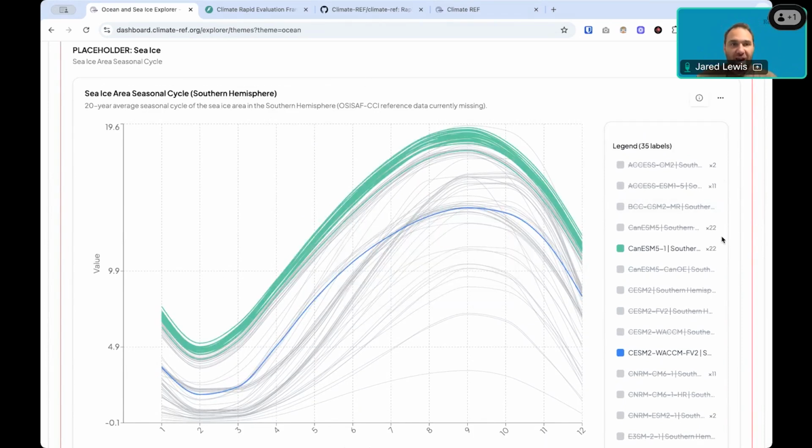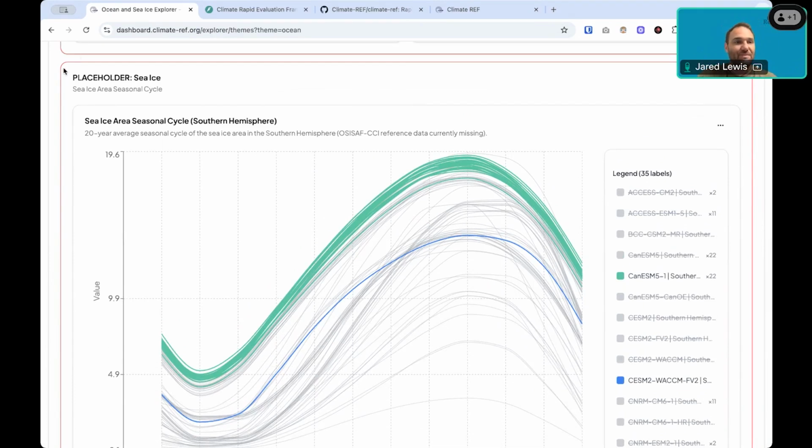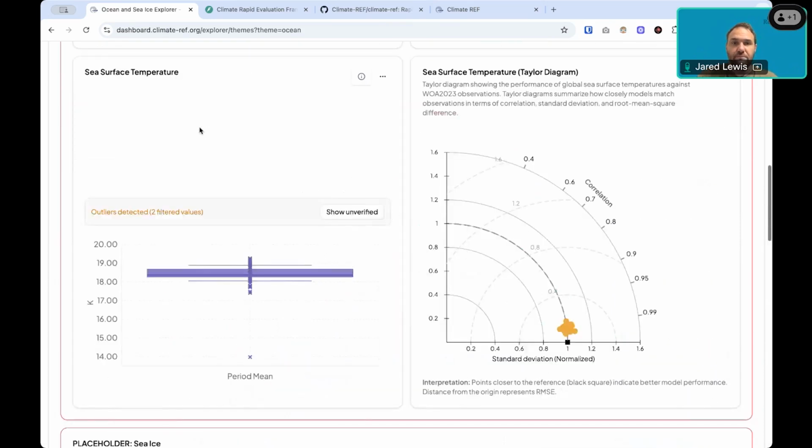So have a look around the Data Explorer and it will change over time. And there's still some placeholders. These boxes with the red, that's where we're looking to seek feedback around content that we should be putting in this, both in terms of the description of what it is and what we're showing.